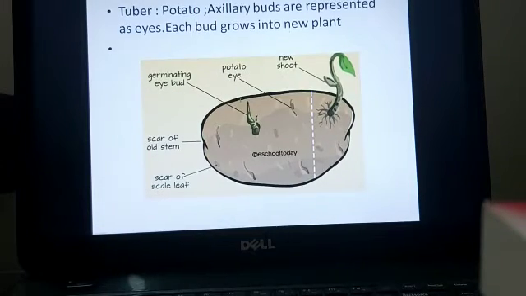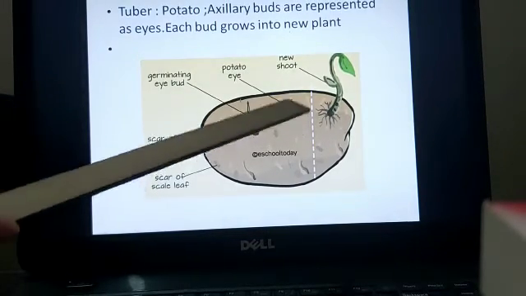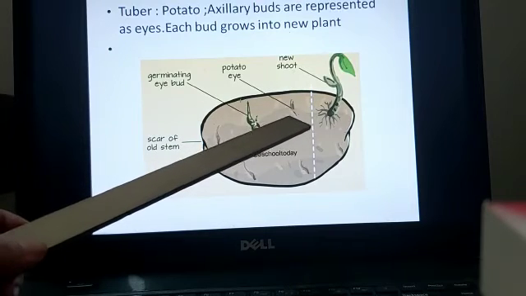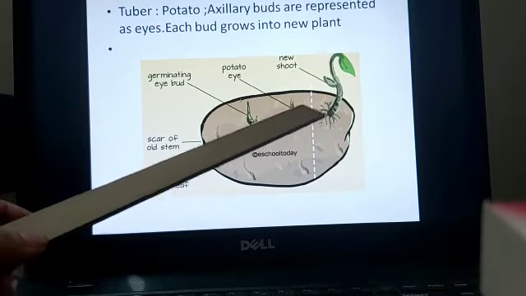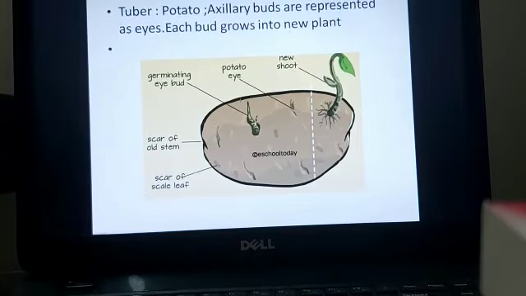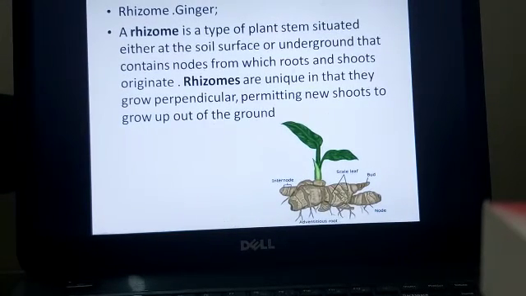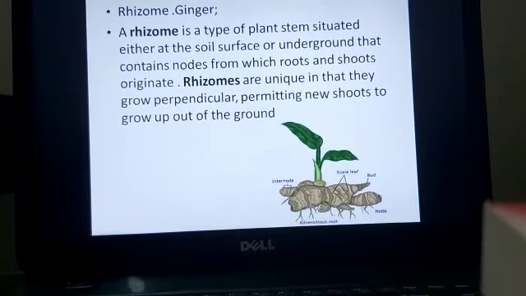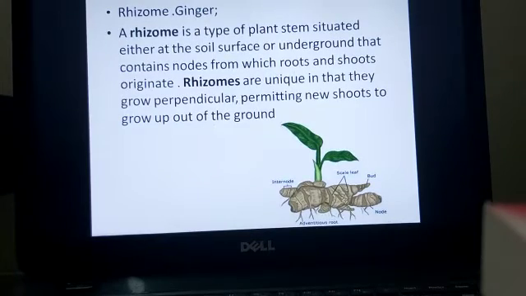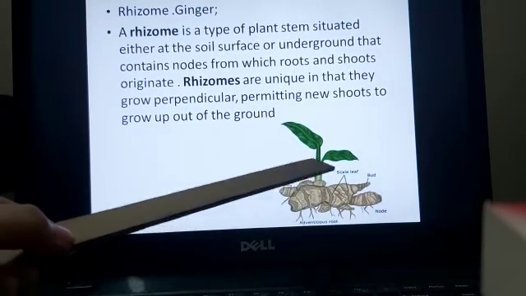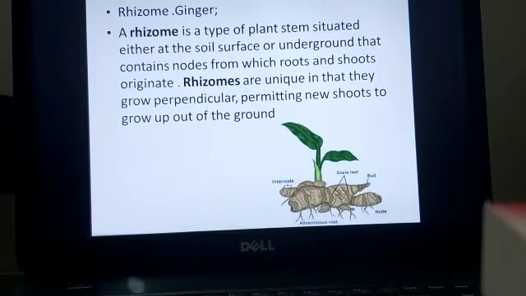Next is the tuber of a potato. In the potato you see that these axillary buds are represented as eyes. Each bud grows into a new plant. Rhizome. Ginger is an example. Rhizome is a type of plant stem situated either at the soil surface or underground that contains nodes from which roots and shoots originate. Rhizomes are unique in that they grow perpendicular, permitting new shoots to grow out of the ground. So here you can see that a new shoot is forming and leading an independent life.